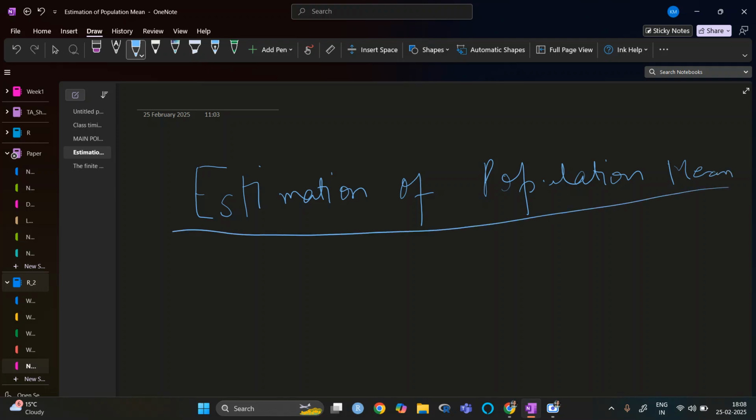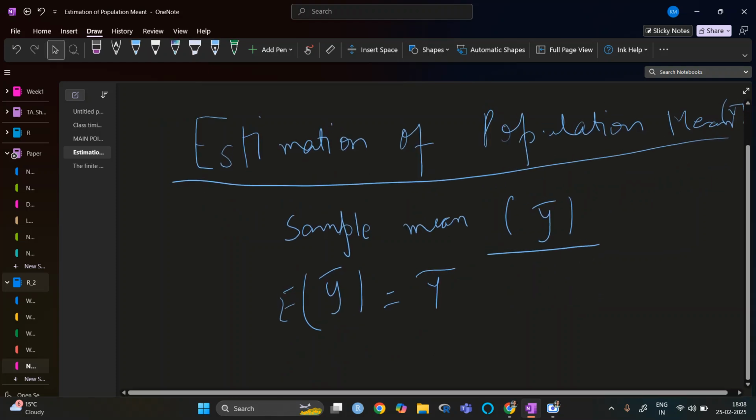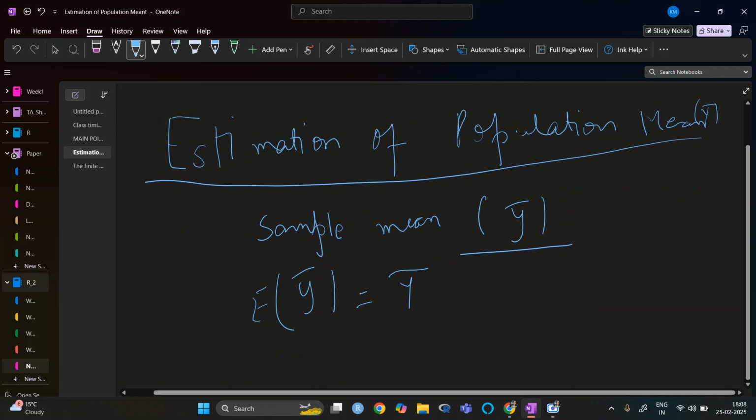For population mean estimation, we use the sample mean. If the sample mean is y bar and the population mean is capital Y bar, then we know that y bar is an unbiased estimator of the population mean. So that's how we have estimated the population mean.